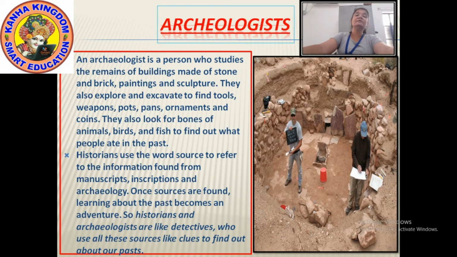And now moving to the historians. Historians are the scholars who study about the past. They often use the word source to refer to the information from manuscripts, inscriptions and archaeology. So who are the historians? Historians are the scholars who study about the past. And from where do they get this information about the past? From the manuscripts, inscriptions and archaeology.